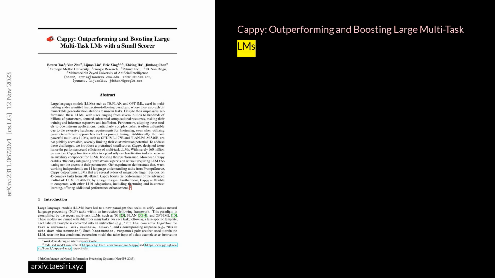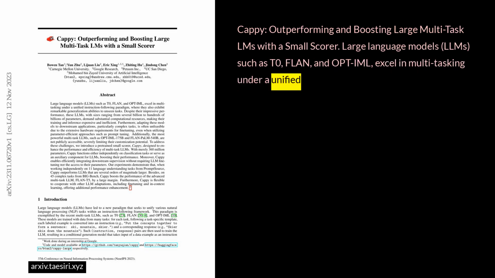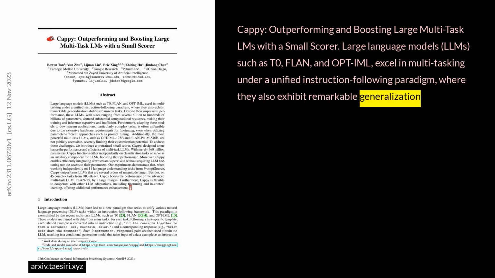Cappy, outperforming and boosting large multitask LMs with a small scorer. Large language models, LLMs, such as T0, FLAN, and OPT-IML, excel in multitasking under a unified instruction-following paradigm, where they also exhibit remarkable generalization abilities to unseen tasks.